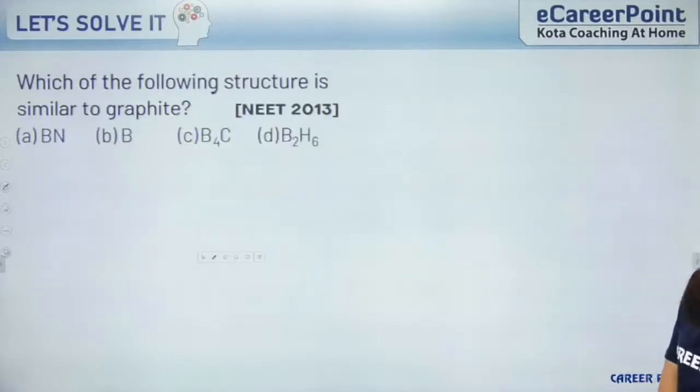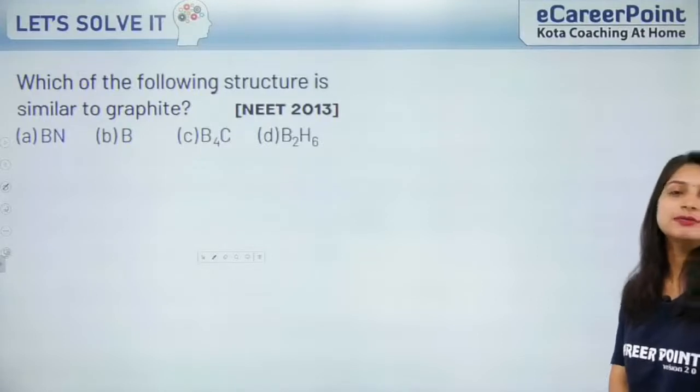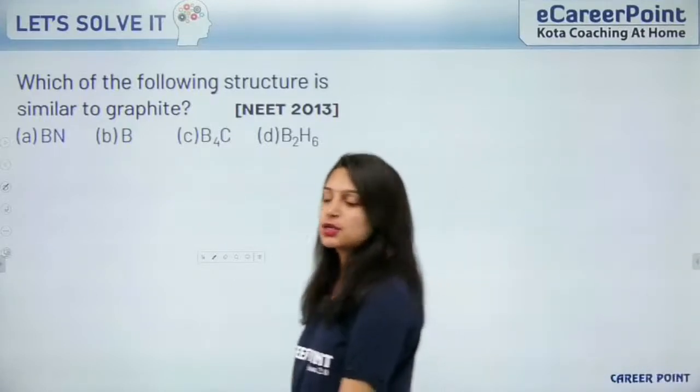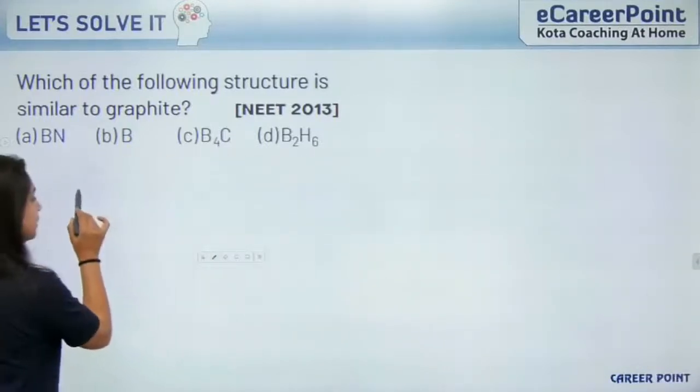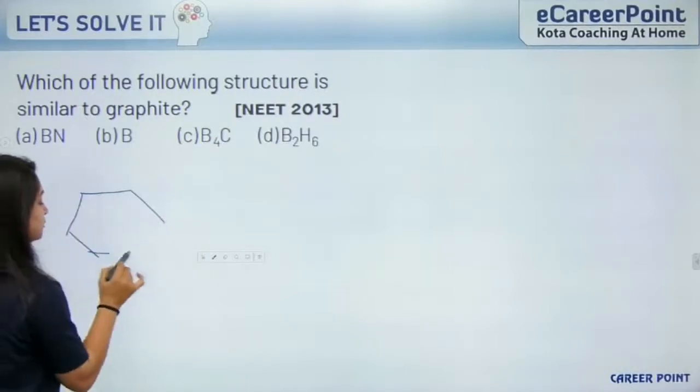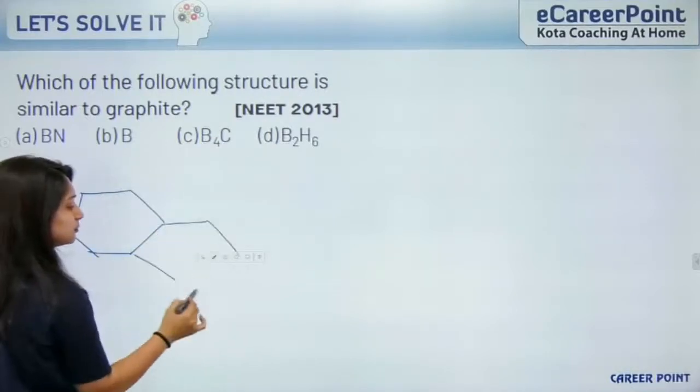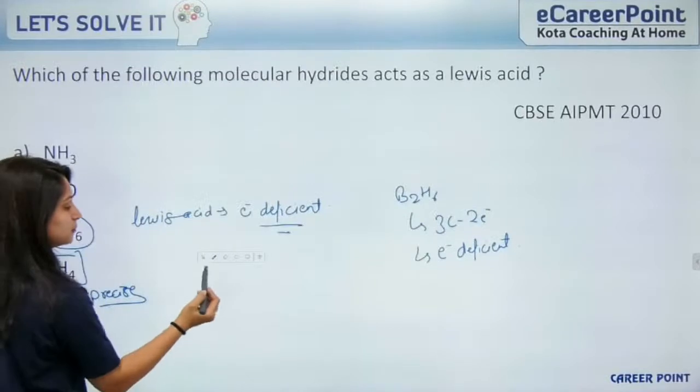Moving to the next question, which of the following structures is similar to graphite? What is the structure of graphite?